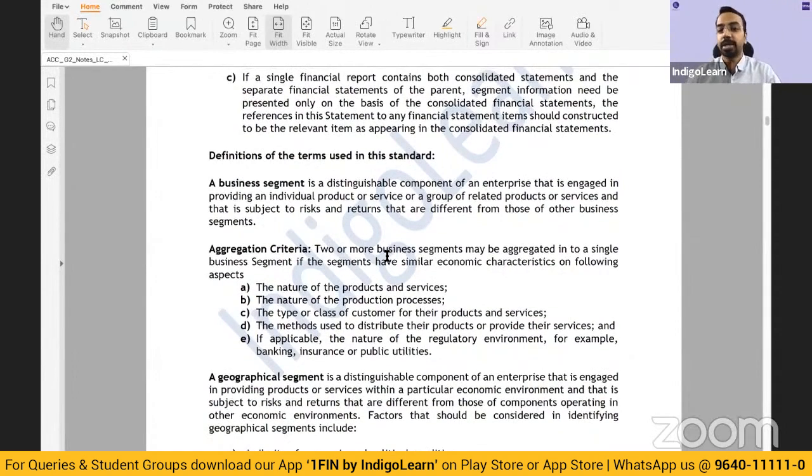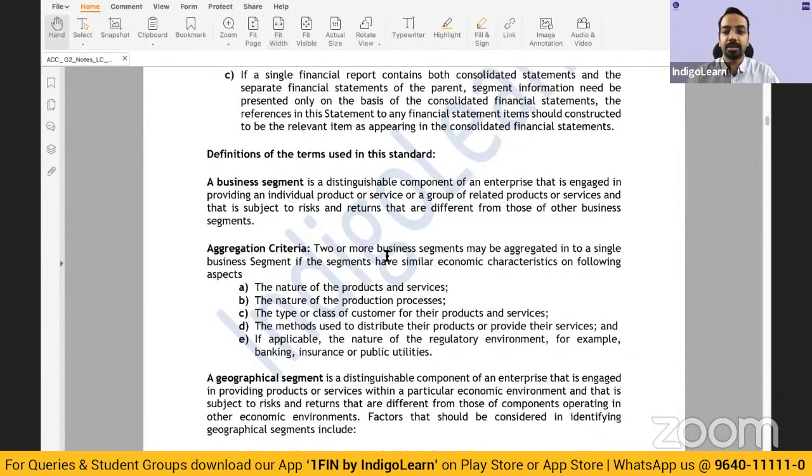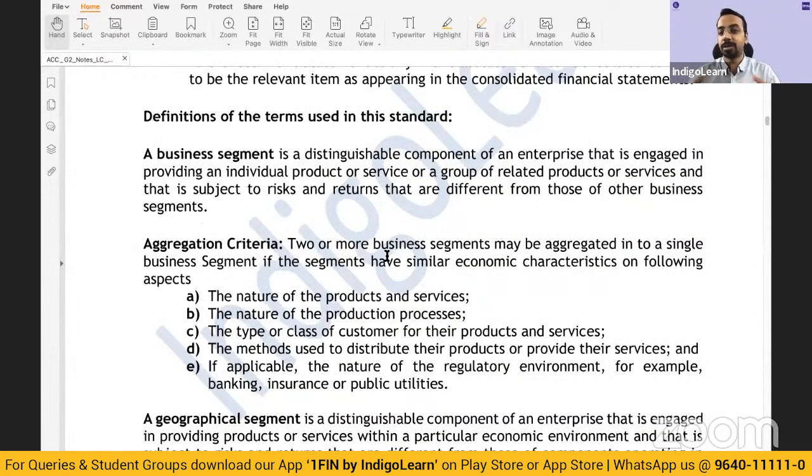Okay, so we move on to the next standard, which is Accounting Standard 17. Again, more of a disclosure and reporting based standard. Very little to compute in this standard as well. Time and again, questions have tested whether a particular segment is a reportable segment or not, for which we'll have to check the criteria. And sometimes they may ask you to separate the revenue items and the asset items between different segments.